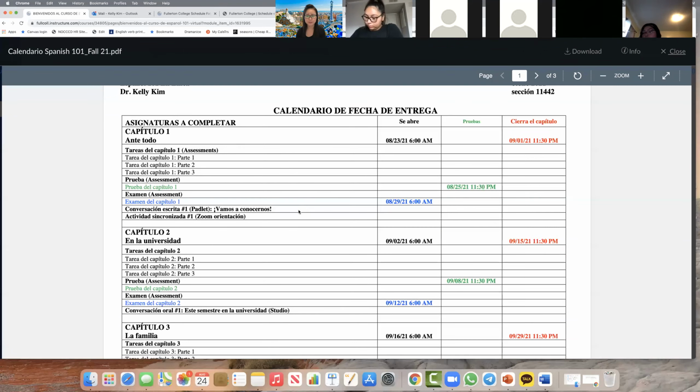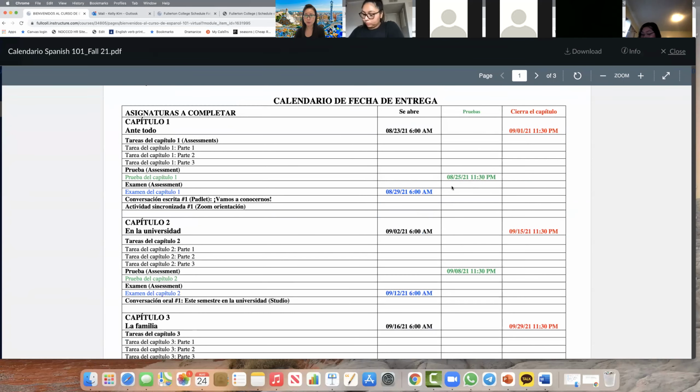Now, guys, also, you can see that on the prueba, the due date is green. Can you guys see that? It's green because it's a different due date, a week before. Now, for capítulo 1, you can see that the examen is going to open on a second-week Sunday, and I have to make sure that I open on a Sunday, so if you are working, you at least can have that Sunday to take the exam, and you don't have to worry about Monday, Tuesday, and Wednesday.